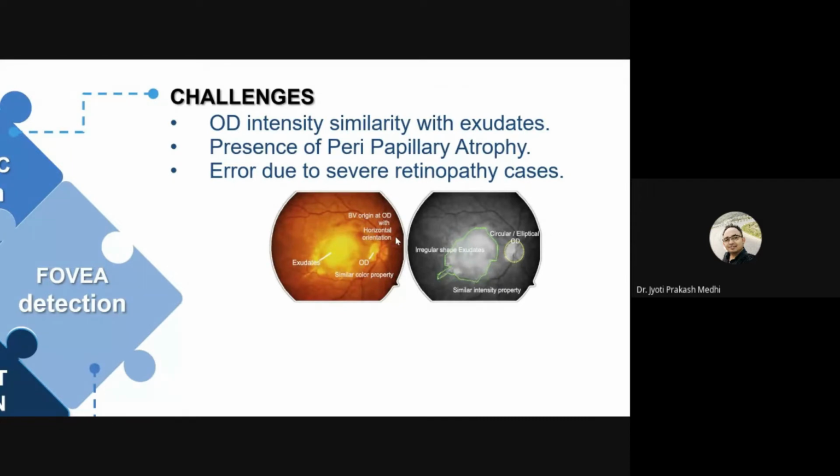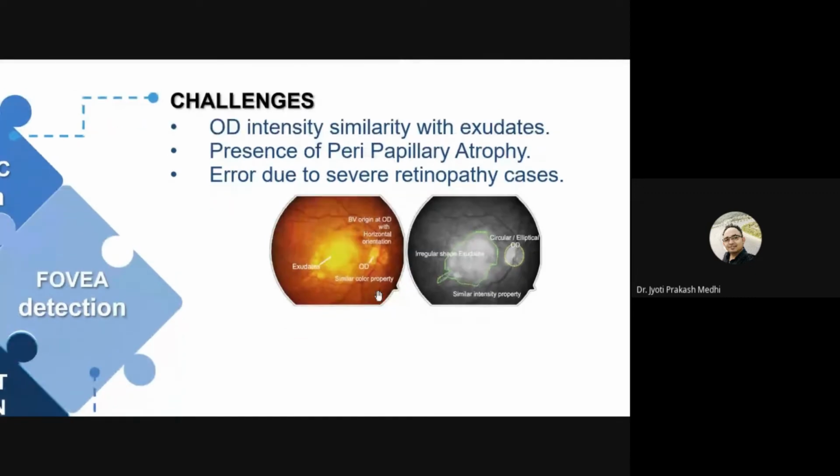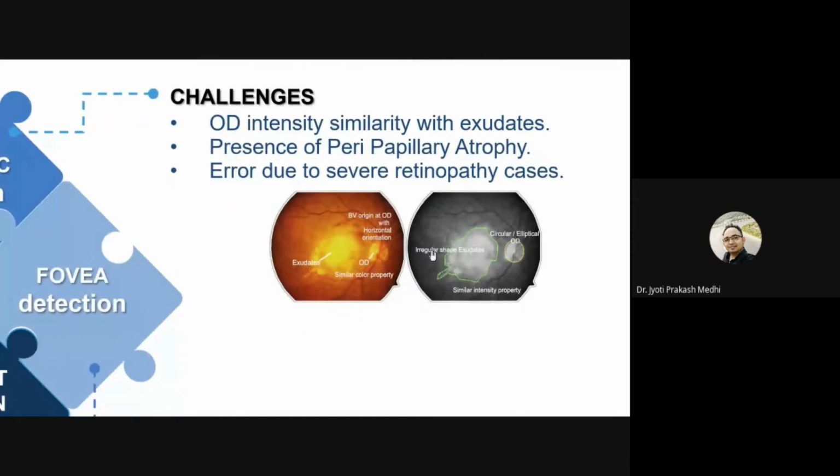Next is the presence of peripapillary atrophy. Suppose we have segmented out the optic disc from the exudates region. While identifying the optic disc, there might be a portion which is not actually a part of the optic disc boundary.